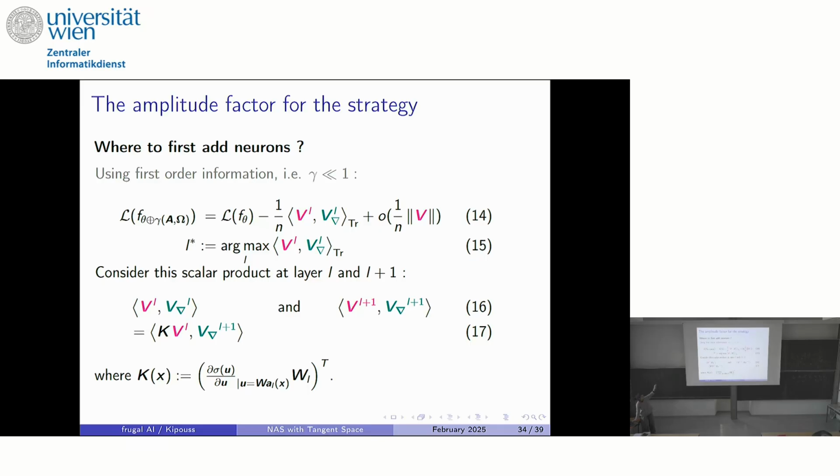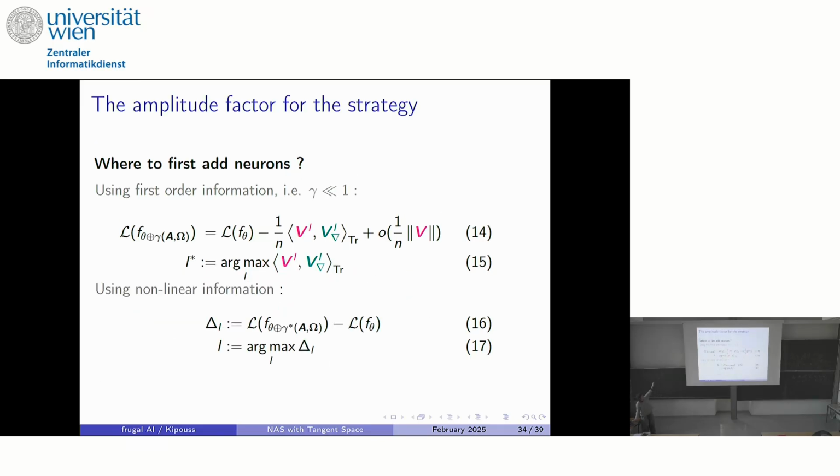It's just an intuition, but I will show you empirically that it doesn't work. So this is the first strategy, to decide to add neurons where the scalar product is the highest. And you have another method with which, at each layer, you estimate your best neuron to add. For each of them, I didn't present gamma star.